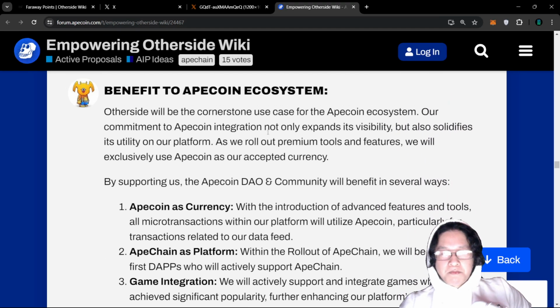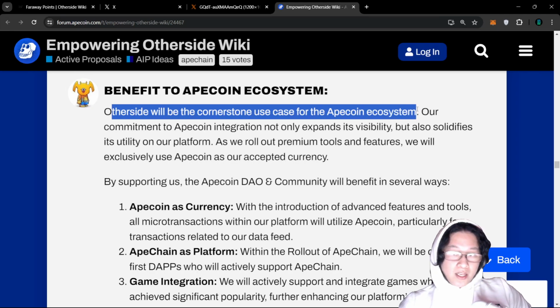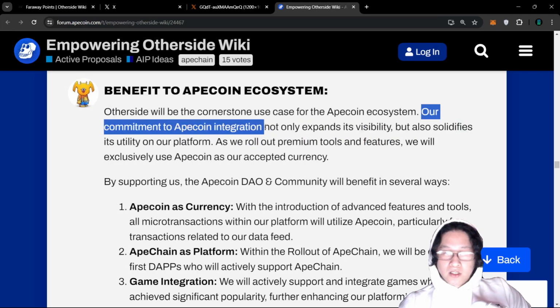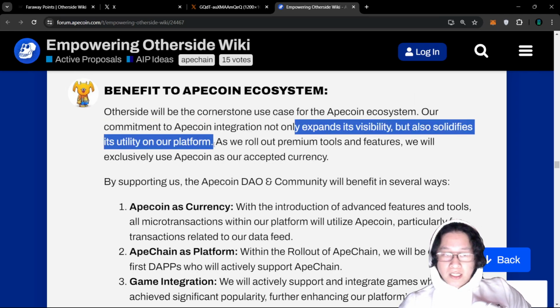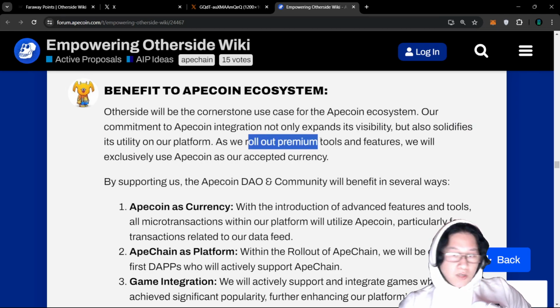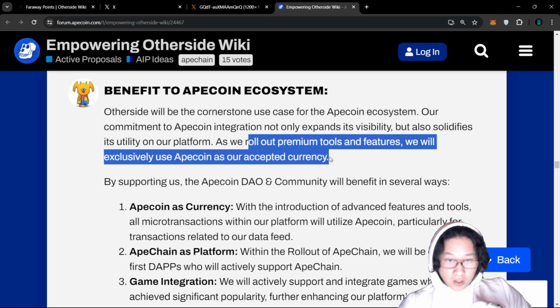But let's talk about the benefits to the Apecoin ecosystem, because that's what the wiki and the AIP has to define and is all about. Otherside will be the cornerstone use case for the Apecoin ecosystem. Our commitment to Apecoin integration not only expands its visibility, but also solidifies the utility of the platform. As they roll out premium tools and features, we will exclusively use Apecoin as our accepted currency.